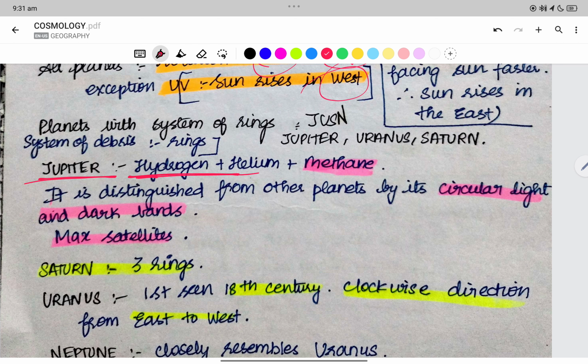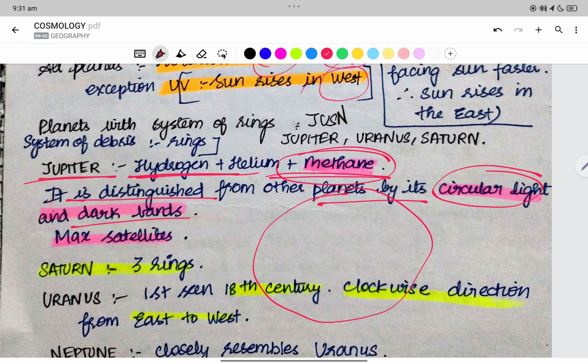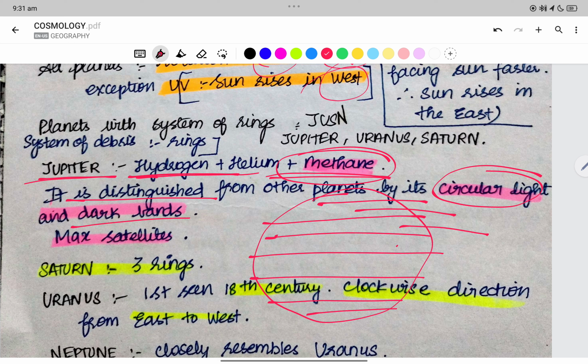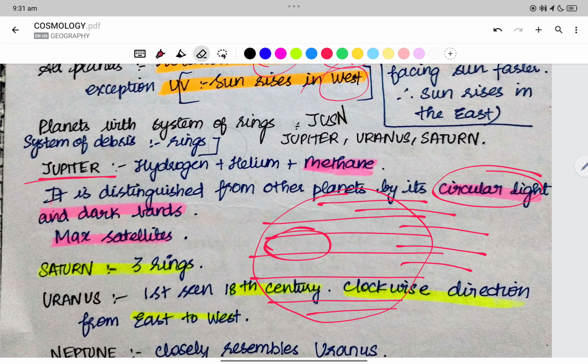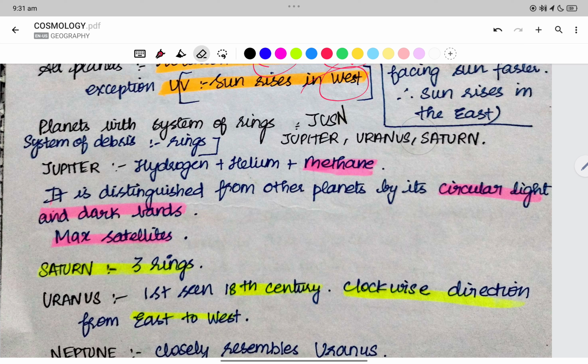Jupiter has hydrogen, helium plus methane, right? It is distinguished from the other planets by its circular light and dark bands. Now, is this Jupiter? Light band, dark band, light band, dark band. So circular bands are present over Jupiter, right? The Jovian planet Jupiter has the maximum number of satellites.